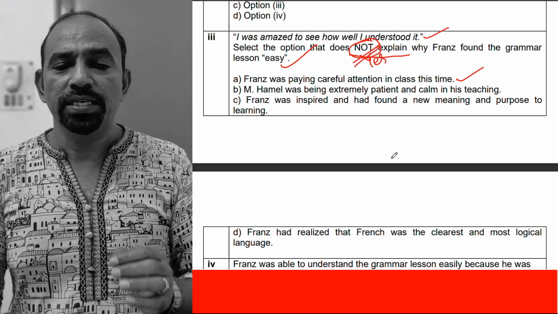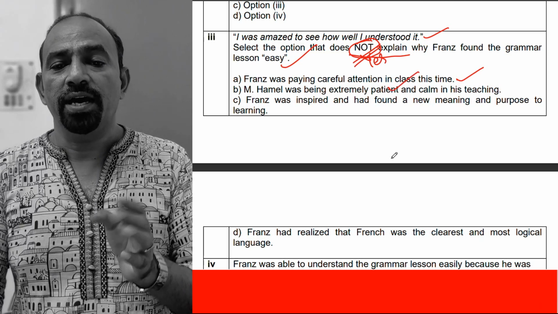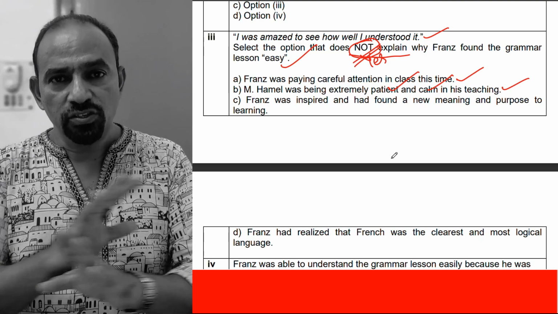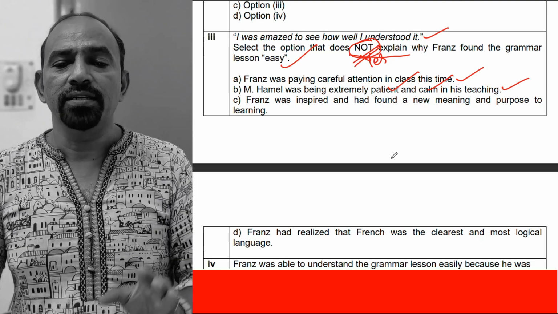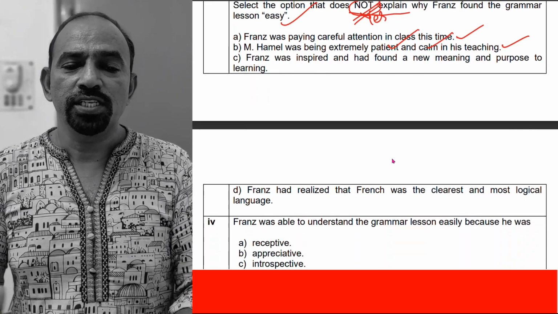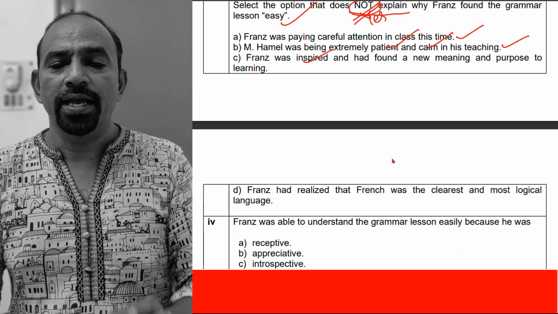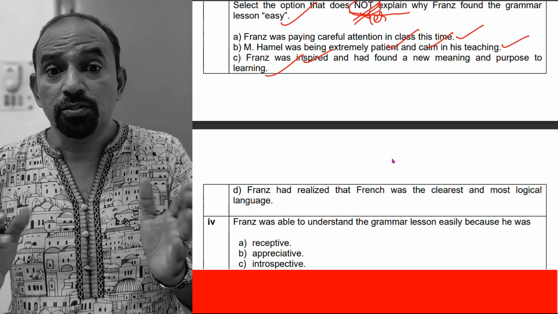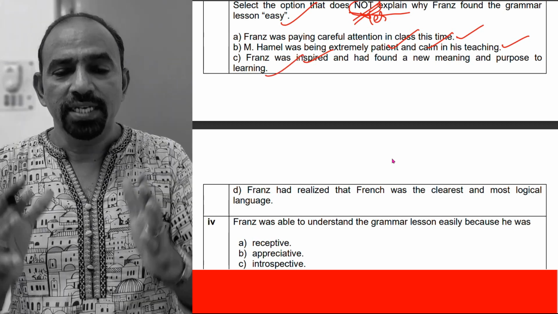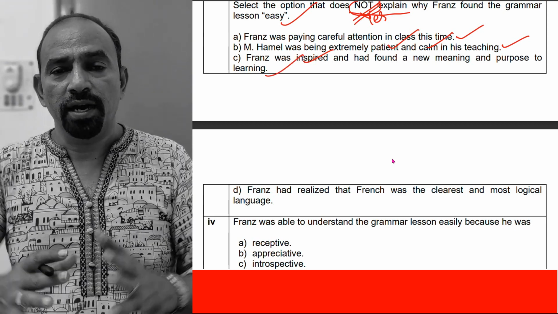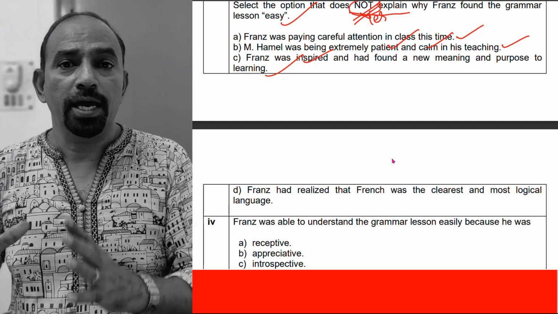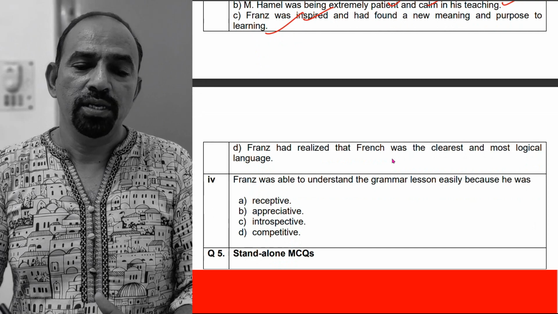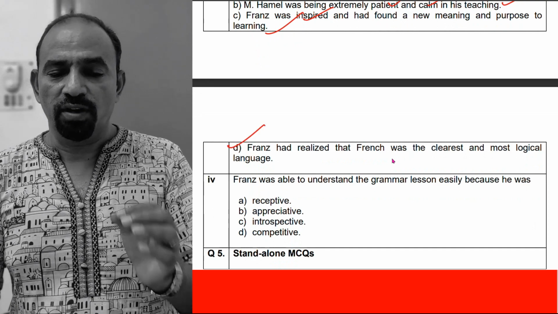Moshe Hamel was being extremely patient and calm in his teaching. Yes, on that day he was extremely patient and calm. Franz was inspired and had found a new meaning and purpose to learning. Yes, on that day he was really inspired and found a new meaning and purpose in his learning. So the last would be the non-explanation one.